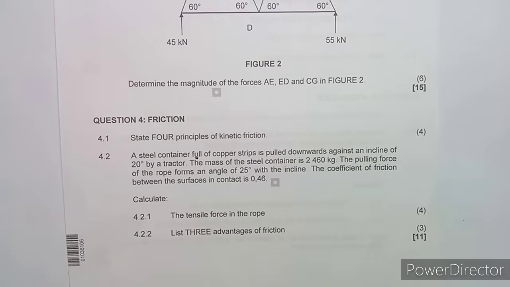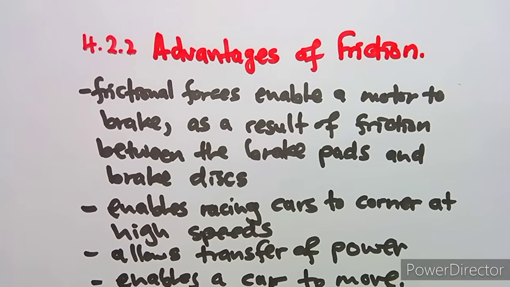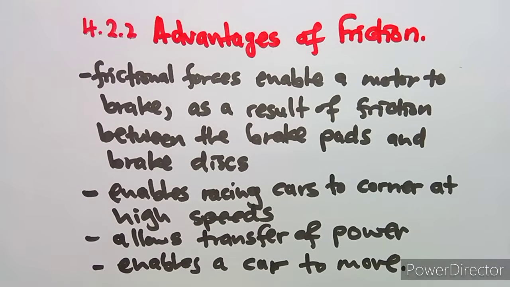Anyways, that's what we have, and the other question is to list 3 advantages of friction. Yes, despite the disadvantages that we talk about friction, it has got some advantages actually, which are very, very important in engineering, which is enabling of motor cars to brake, enabling of racing cars to corner at high speeds, transfer of power, and just to enable a car to move.